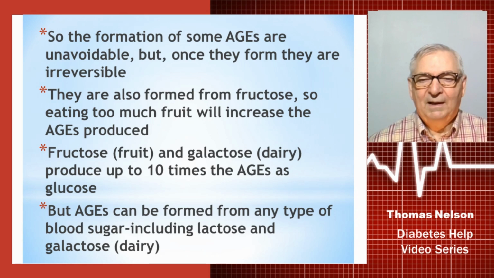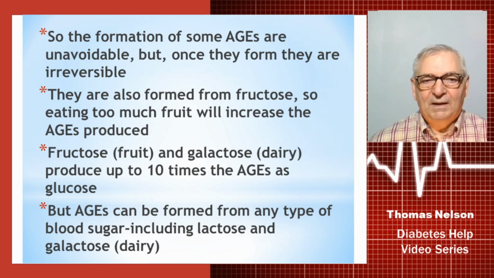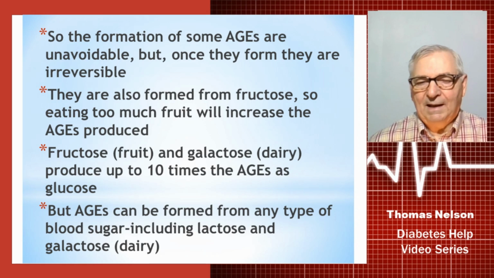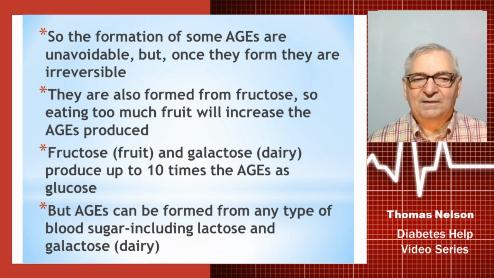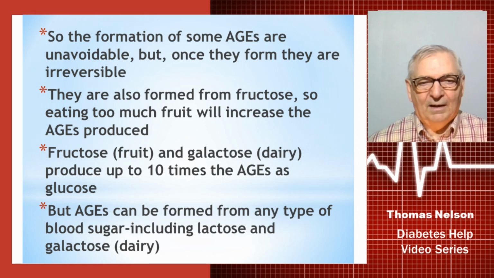It converts it first into something called glycogen, which is a compact form of glucose, and then it'll store it, but if it needs to, it can convert it back into glucose and put it into the bloodstream. So fructose can indirectly impact your blood sugar. And so if you eat too much fruit, you can increase the number of AGEs that are produced.